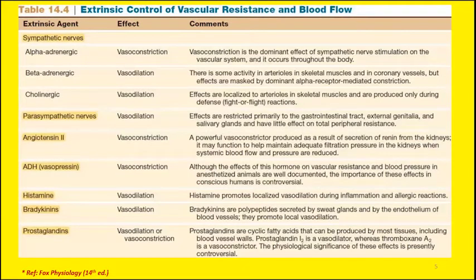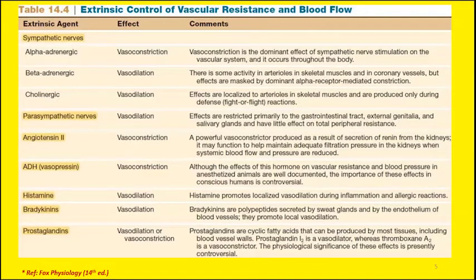So this is the list of the important hormones that may regulate the blood flow to the tissues. There is a role of the two subdivisions of the autonomic nervous system, the sympathetic and the parasympathetic. Sympathetic stimulation causes vasoconstriction. Usually, the parasympathetic division causes vasodilatation.